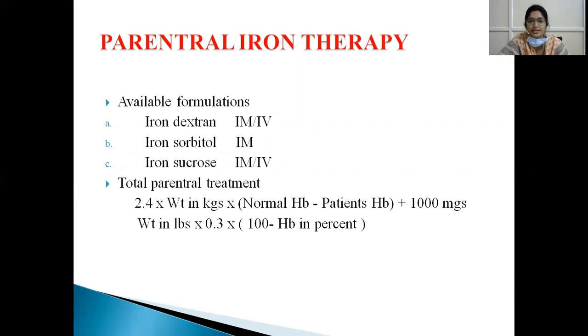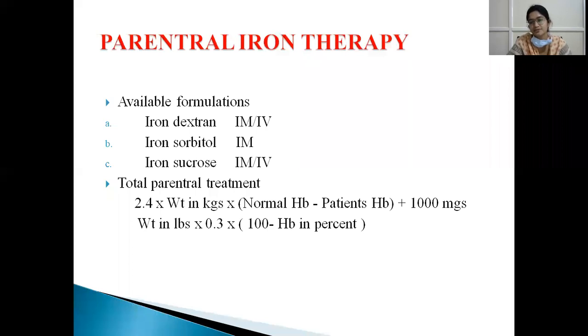So total parenteral treatment. The total dose of iron required to give parenterally must be calculated. Two formulae are available. One is 2.4 into weight of the patient in kilograms into D, where D is the normal hemoglobin, that is the expected hemoglobin, 12 to 14, minus the patient's hemoglobin, plus 1000 milligrams.